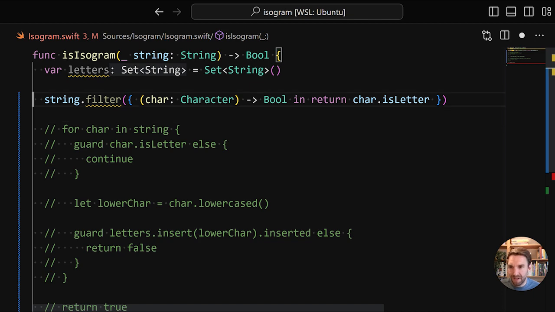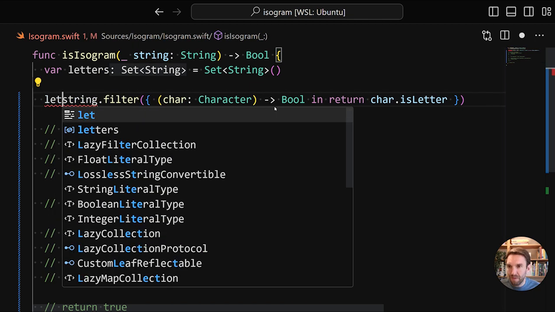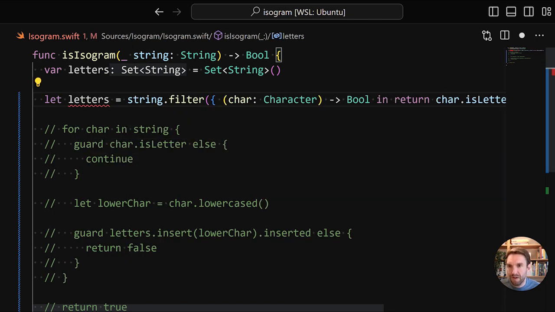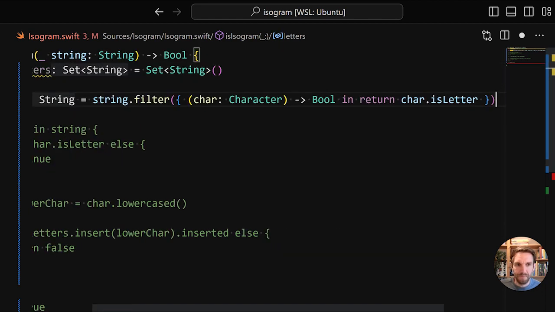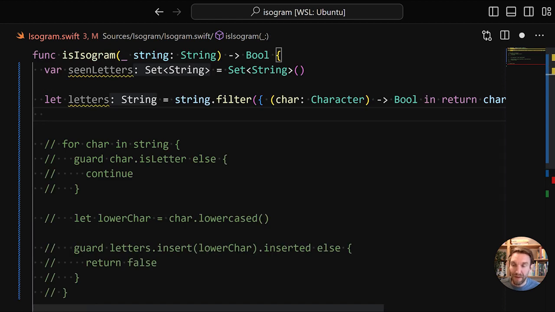So let's assign this to a variable. We're going to call this letters, which of course we can't because we now have two letter variables, and we're going to call this seenLetters instead. So this is our first step. We have extracted all the letters.